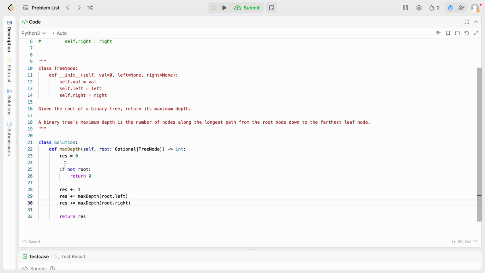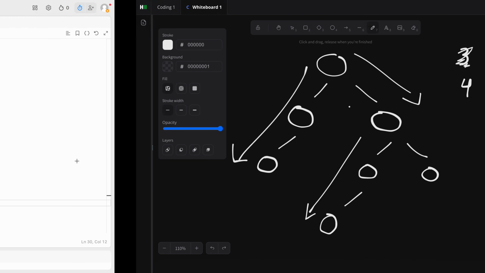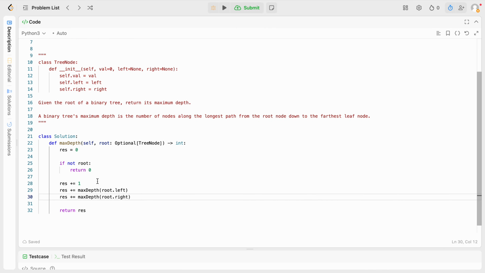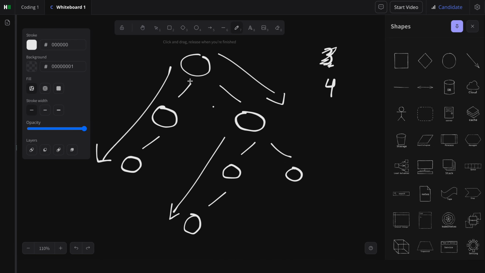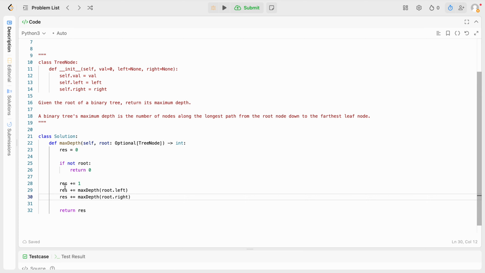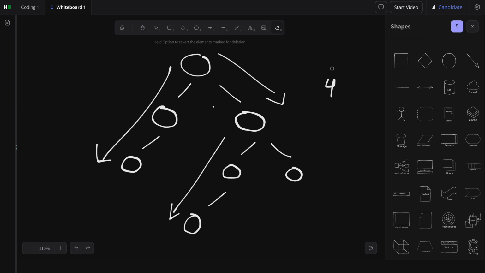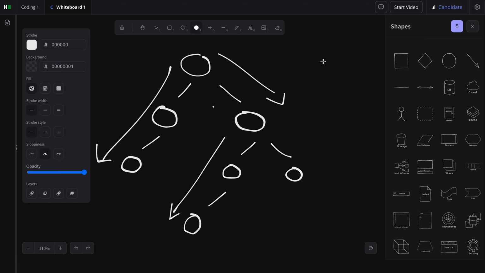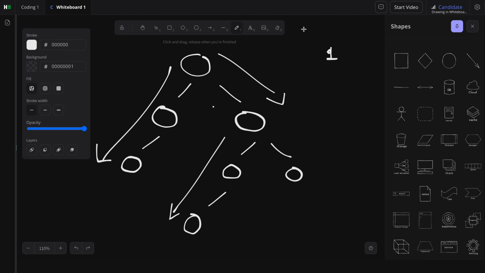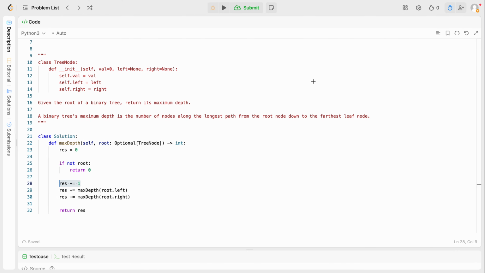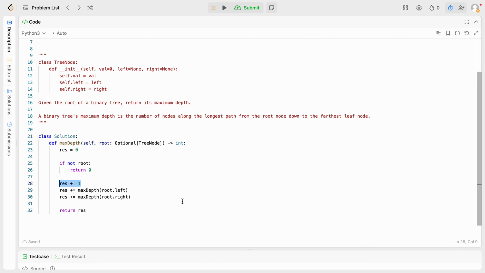Well, let's see. Before even running the code, I just want to run it by hand myself. So if not root, then we return 0. But here, there is a root. We add 1, so 1 is currently what res is equal to. And we go down the left subtree, right?